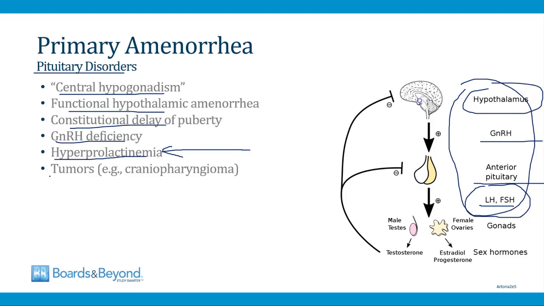There are also some rare tumors of the central nervous system that can impact the pituitary gland. For example, a craniopharyngioma can do this. So also part of the workup for primary amenorrhea is often an MRI, and that's because an MRI can evaluate for tumors that might be affecting the anterior pituitary so that it cannot release LH and FSH.